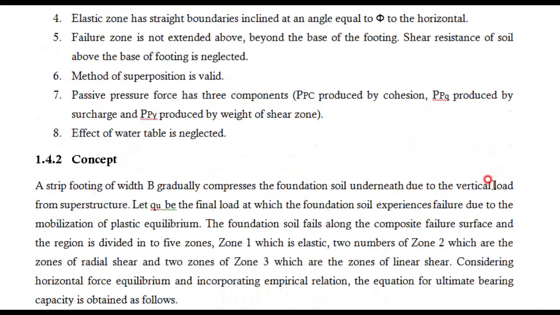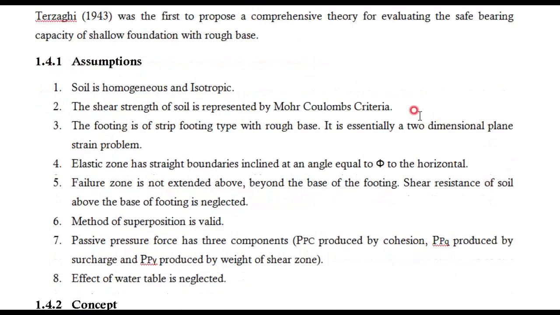Now coming to Terzaghi's equation, the assumptions we make before derivation are that the soil is homogeneous and isotropic. Homogeneous means at all points the properties are the same. Isotropic means at a particular point in all directions the properties are the same. Then the shear strength of the soil is represented by the Mohr-Coulomb criterion. Mohr-Coulomb criterion means we consider the normal stress sigma and the shear stress, and that is drawn. The footing is of strip footing type with a rough base. It is essentially a two-dimensional plane strain problem.